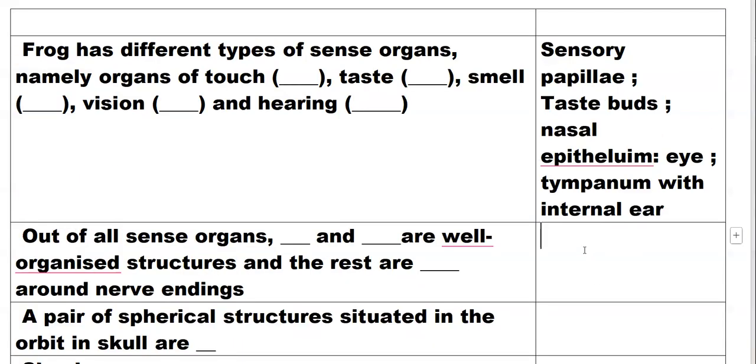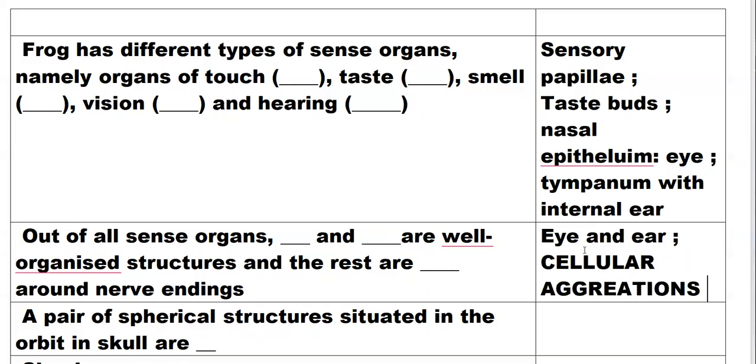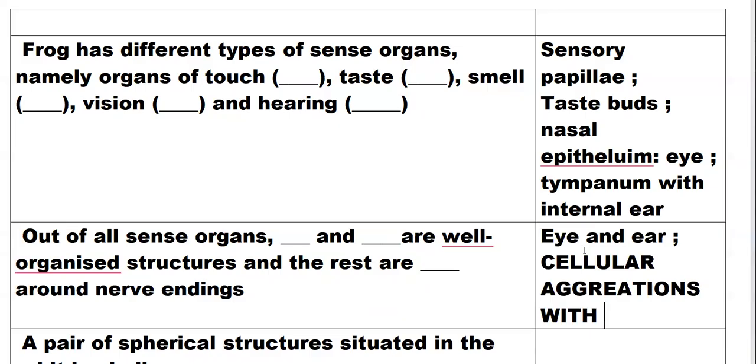Out of all sense organs, eye and ear are the only well organized structures, and the rest are cellular aggregations with nerve endings.